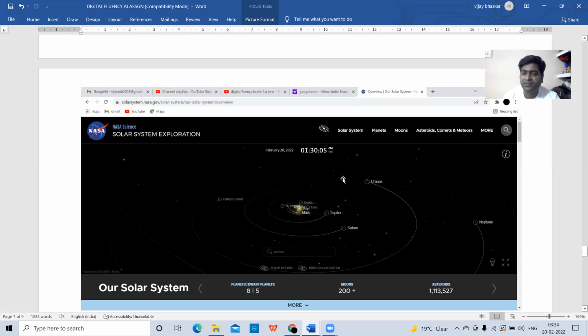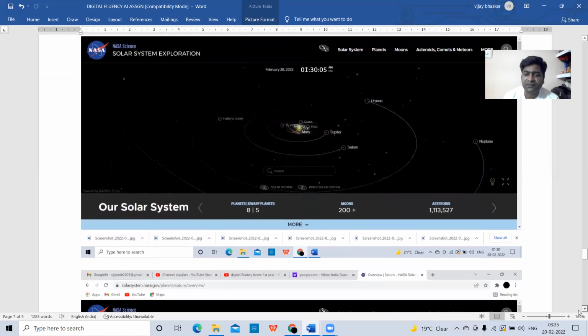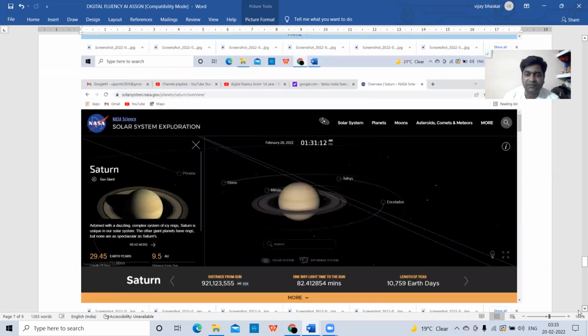For our Earth, there is one moon. For other planets, there will be more numbers of moons. Okay. When you click on that, it will show us. It is giving here planets and dwarf planets. Planets are 8, dwarf planets are 5, moons are 200, and asteroids, this many asteroids are there. So this is the solar system exploration or simulation.